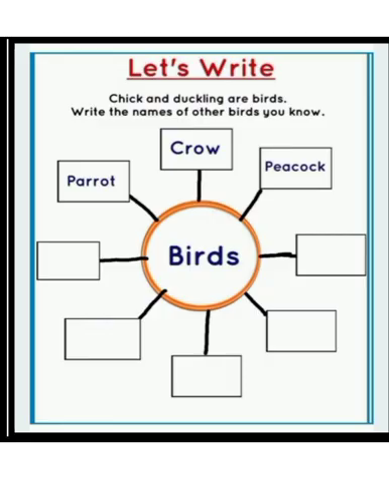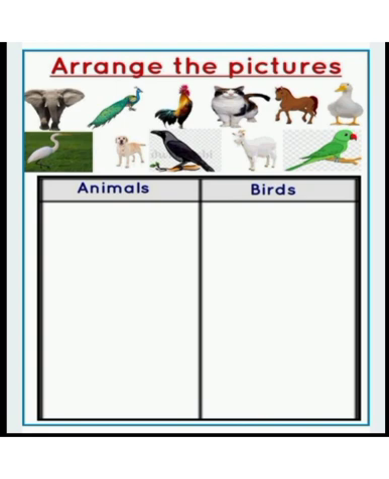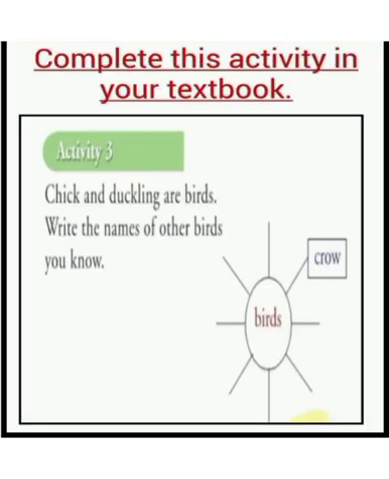Let's write chick and duckling are birds. Write the names of other birds you know and complete this word web. Identify the pictures. Here we see different types of birds. Identify them and write their name. Arrange the pictures. Find out the names of different animals and birds here. Then classify them as animals and bird. Then complete this table. Then complete this activity in your textbook. Activity 3. Write the names of other birds and complete the concept map.